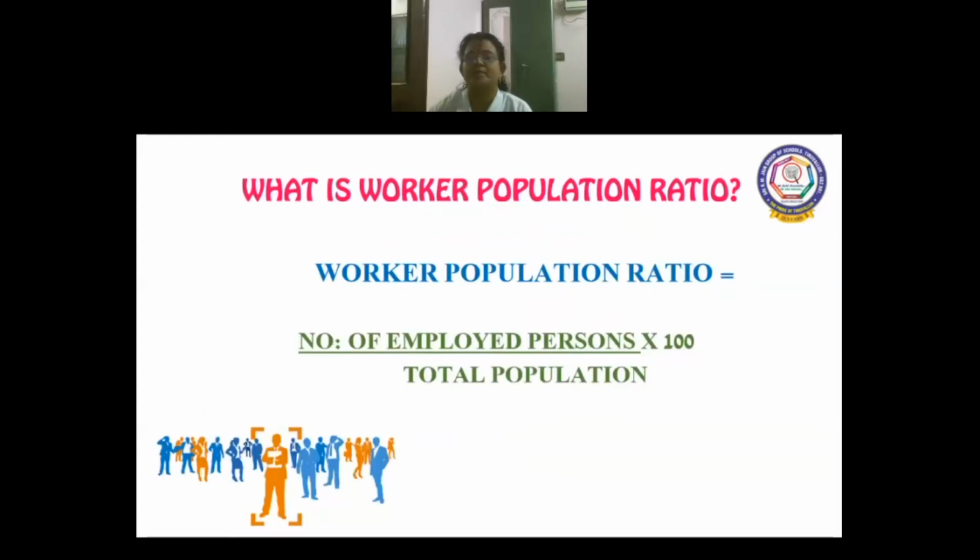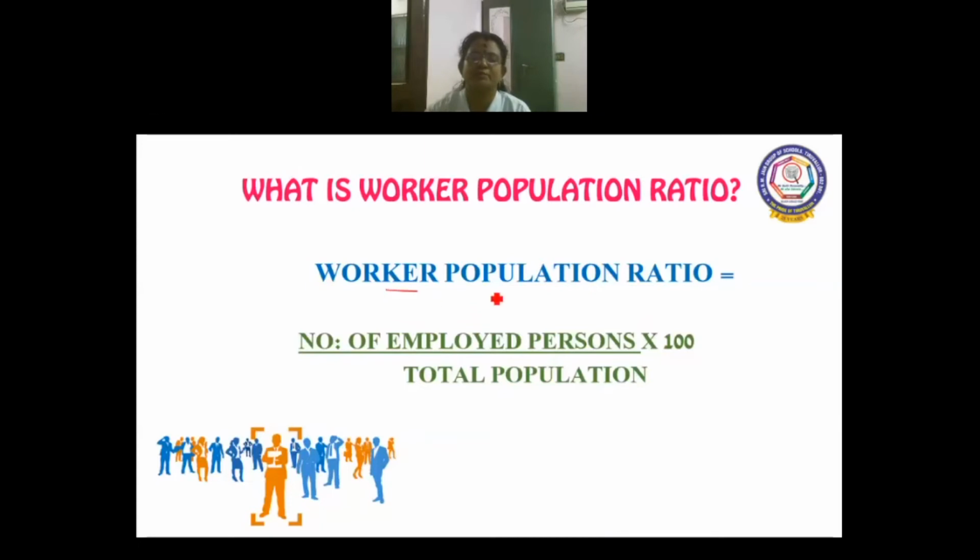We can find out the worker population ratio by this formula: number of workers, that is number of employed persons, divided by total population into 100. Divide the number of employed persons by total population into 100, we get what is called the worker population ratio.